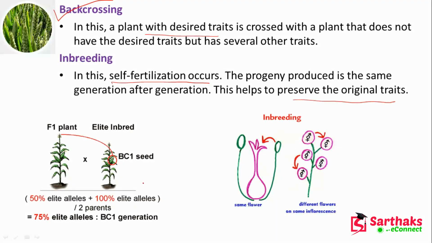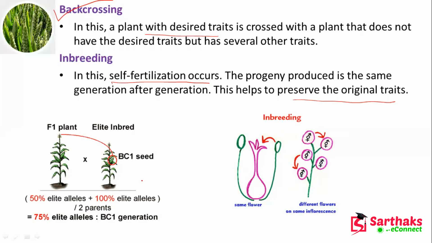So inbreeding and back crossing, we have studied till now. So what is back crossing? One plant we are taking has the desired character or trait. Another plant we are taking does not have the desired trait but has several other traits also. Then these plants are crossed, and at that time we can see that the new plant or the new variety that is produced is a very good breed.